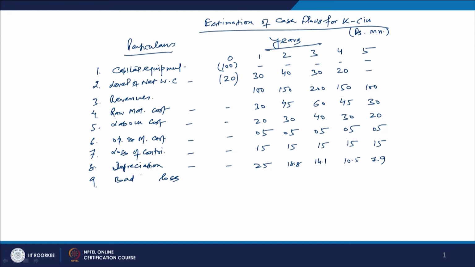This loss has to be treated like a part of the cost. In this case it is clearly given that the total investment made in working capital, which is 20% of the sales, will be realizable back at the time of termination of the project.